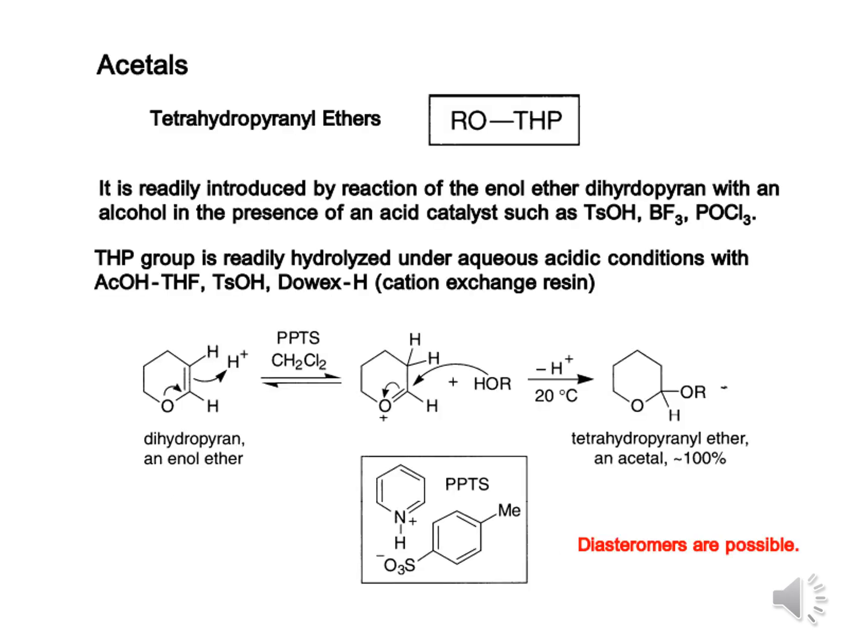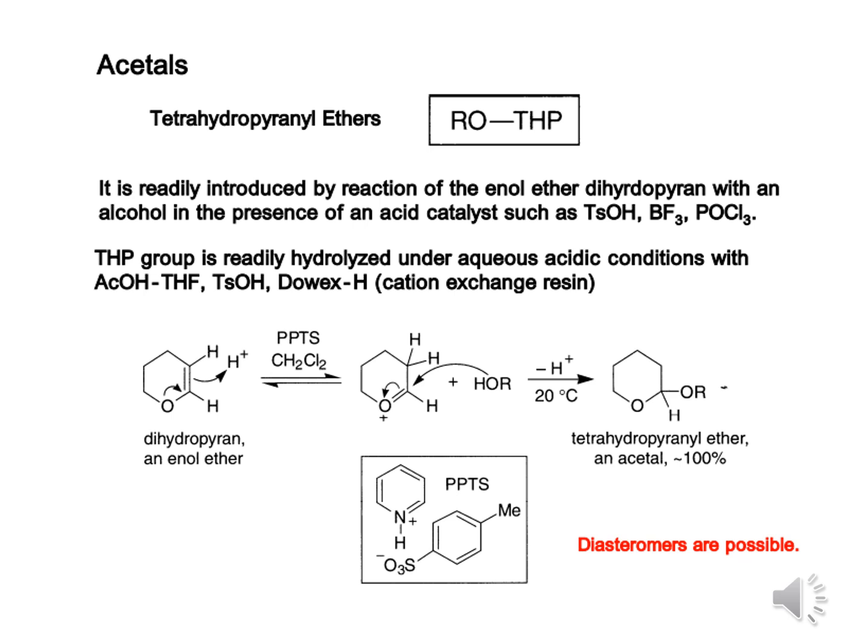So this is another protection, acetal protection, tetrahydropyranyl ethers. This is also used for alcohol protection. It is readily introduced by reaction of the enol ether dihydropyran with an alcohol in the presence of an acid catalyst. And what are the acid catalysts used for this purpose? Paratoluene sulfonic acid, BF3, POCl3. So we have seen that protic and Lewis acids are both used for that purpose.